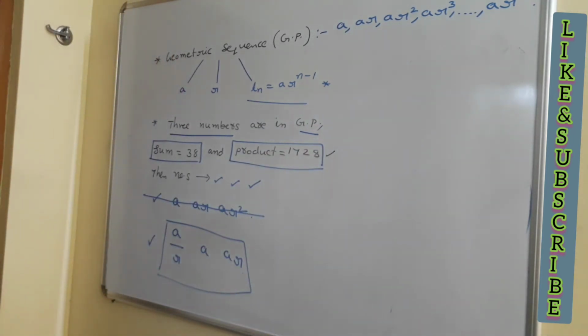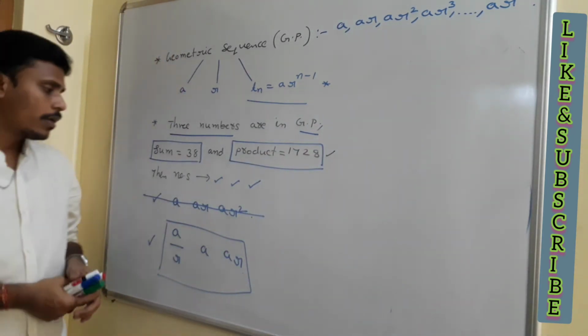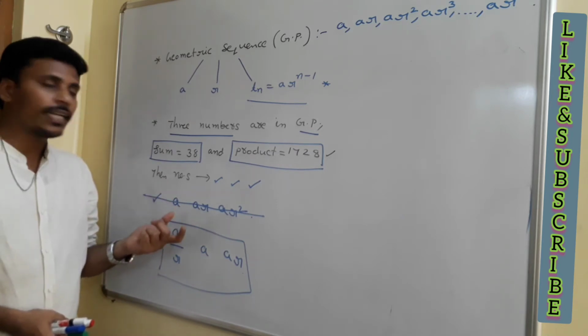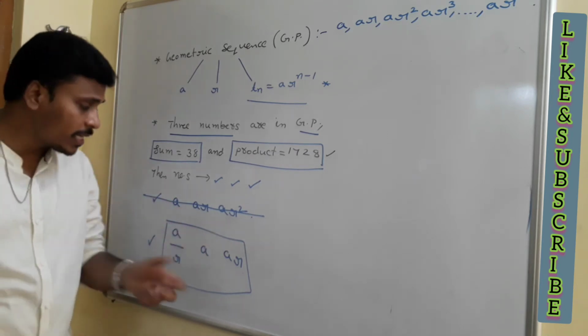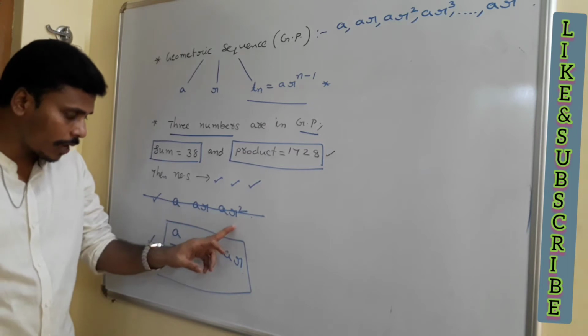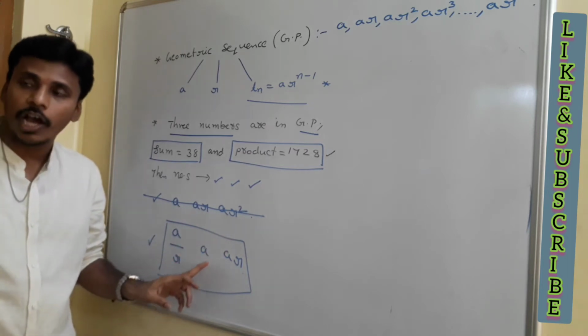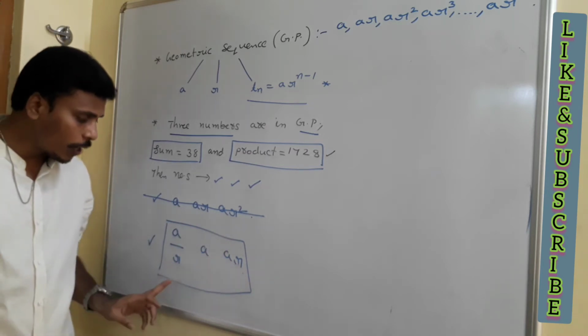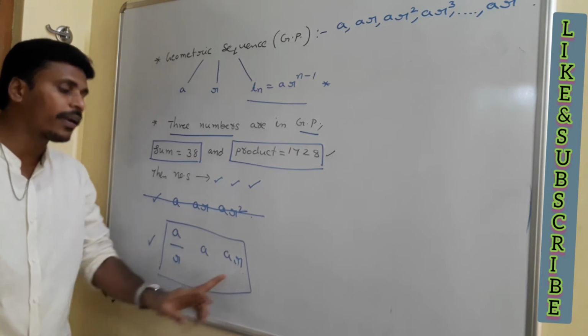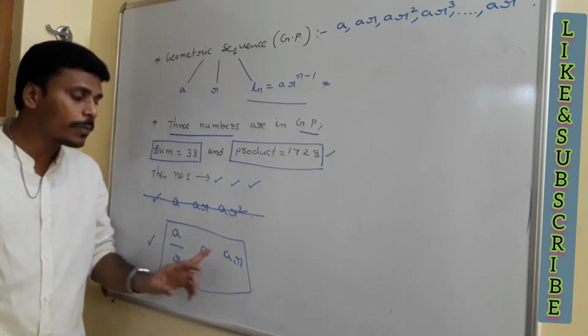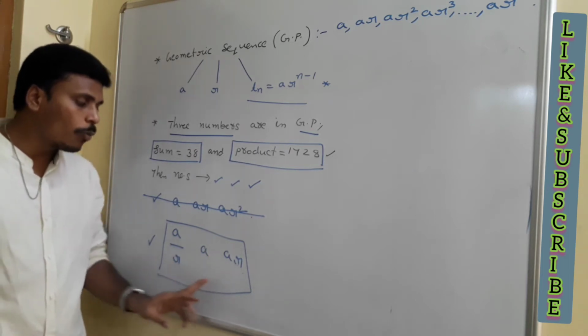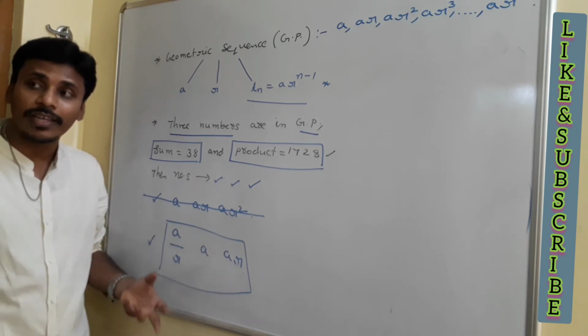Now it is okay, no problem, right? It's somewhat a technical task. You need to consider three terms of the geometric progression. Instead of a, ar, ar square, you just take them as a by r, a and ar. If you look at it, these three terms are in symmetrical fashion. Since they are symmetrical, while moving with the multiplication, our task is very simple.